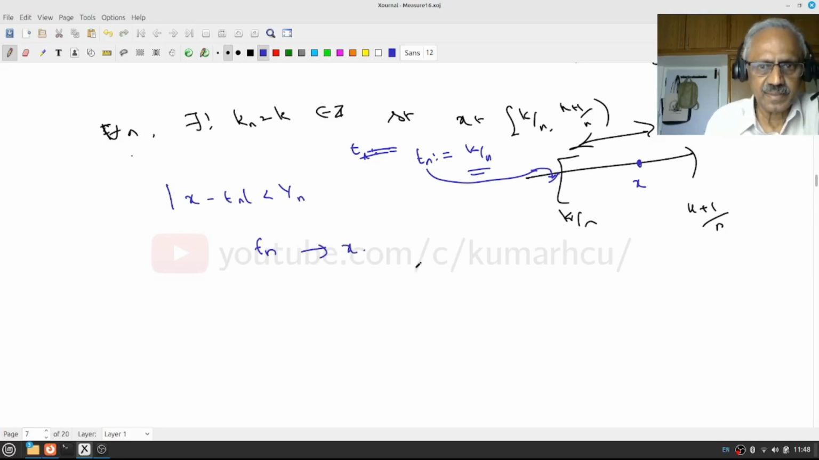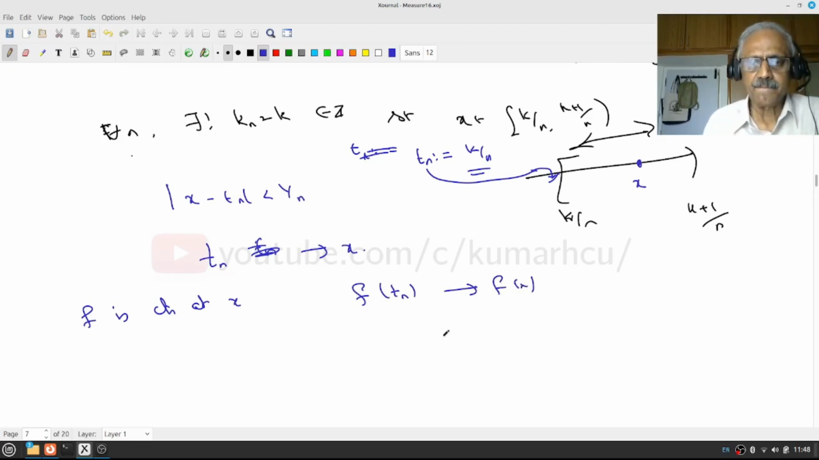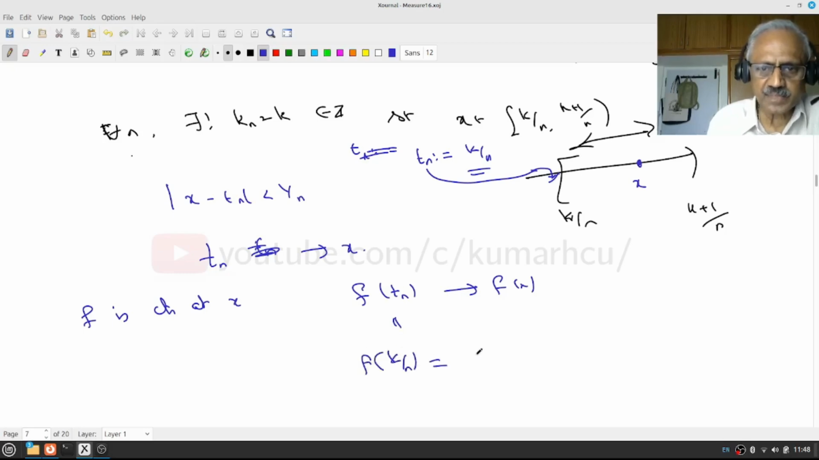But since f is continuous at x, and this is t_n, not f_n, f of t_n must converge to f of x. But what is f of t_n? It is f of k by n. That is by definition f_n of x. Therefore, I have proved f_n of x converges to f of x.